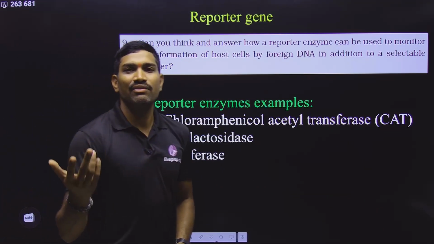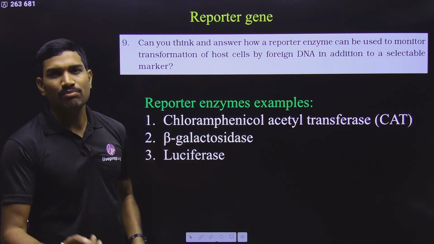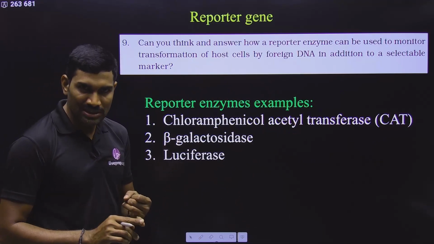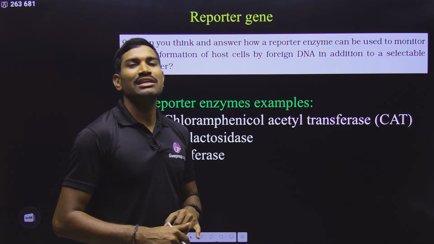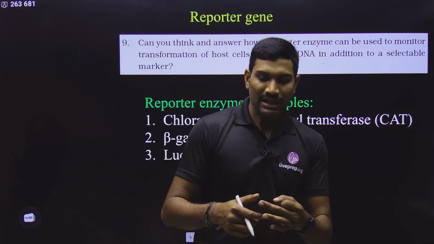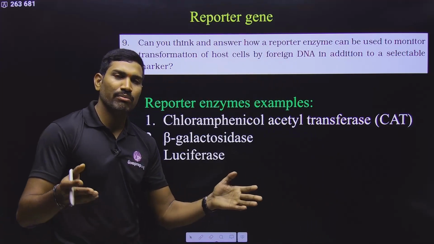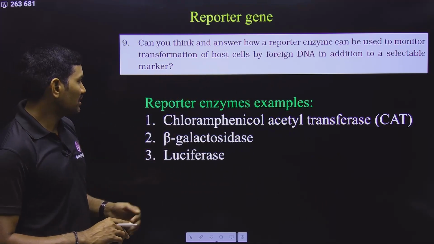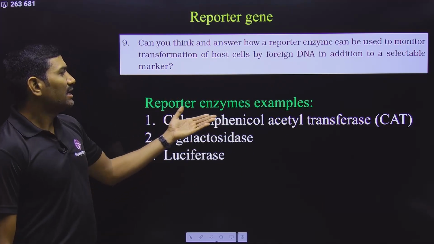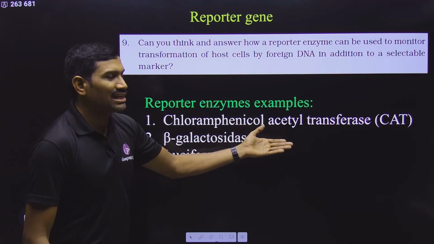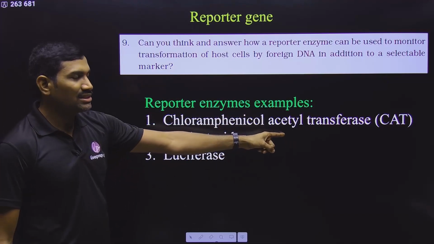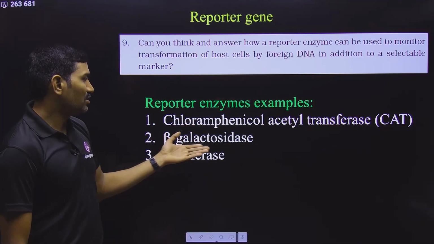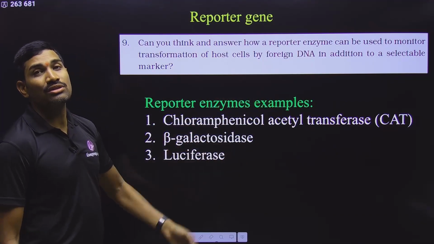There are different genes that can be used, and one simple thing is that you can use this lacZ gene as a reporter gene from our syllabus. Not only this, there is the green fluorescent protein producing gene and the red fluorescent protein producing gene. Likewise, many things are there, and you will study them in higher classes. Reporter enzyme examples: chloramphenicol acetyltransferase. This gene produces this enzyme, so by doing the assay for this enzyme, we can easily understand whether it is present or not. Beta galactosidase is produced from lacZ.